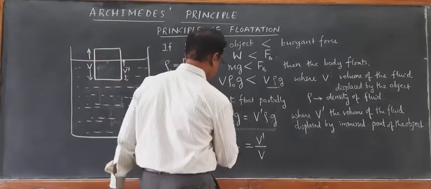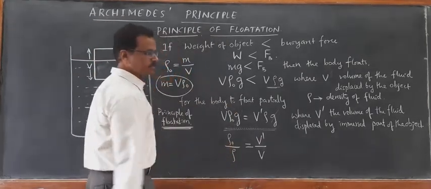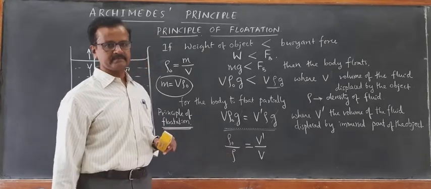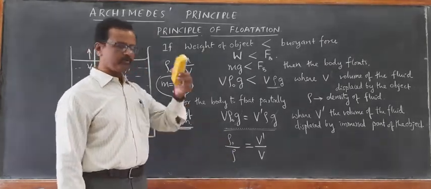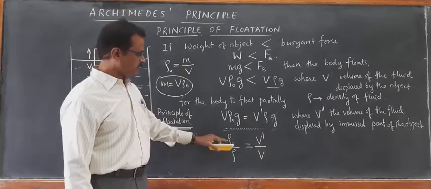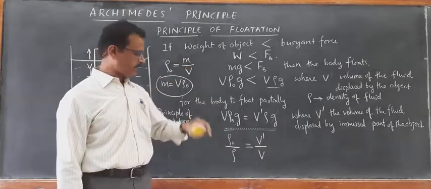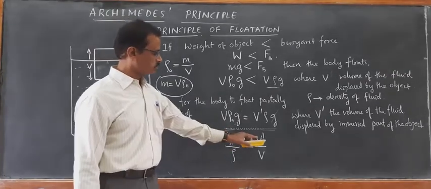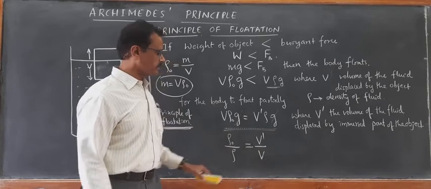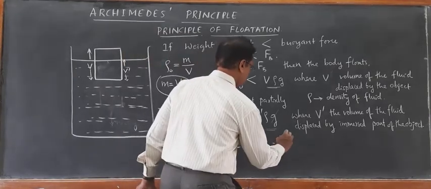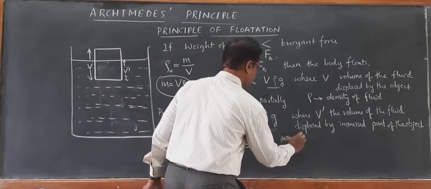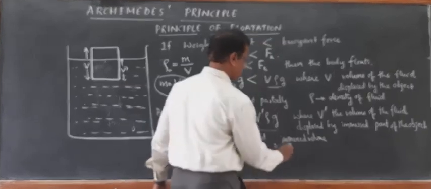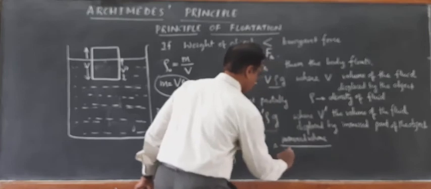If it is taken with respect to the density of water, then it becomes relative density. If you have taken any object inside the water, then the density of the object divided by the density of water becomes relative density, which is equal to V dash by V, that is, the ratio of the immersed volume of the object to the total volume of the object.